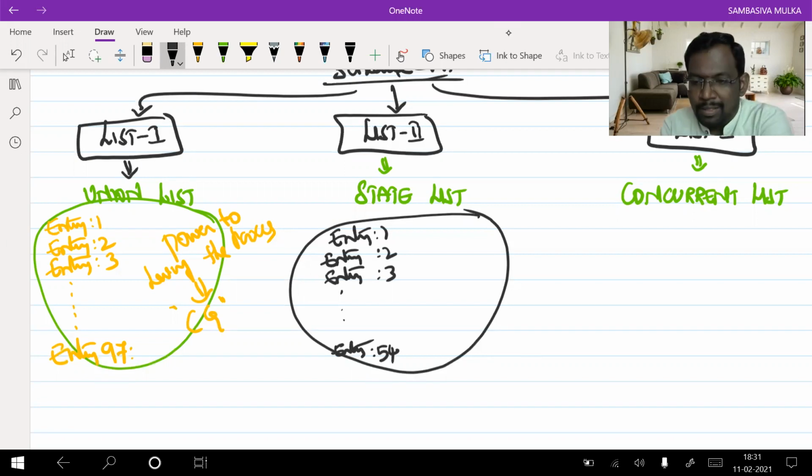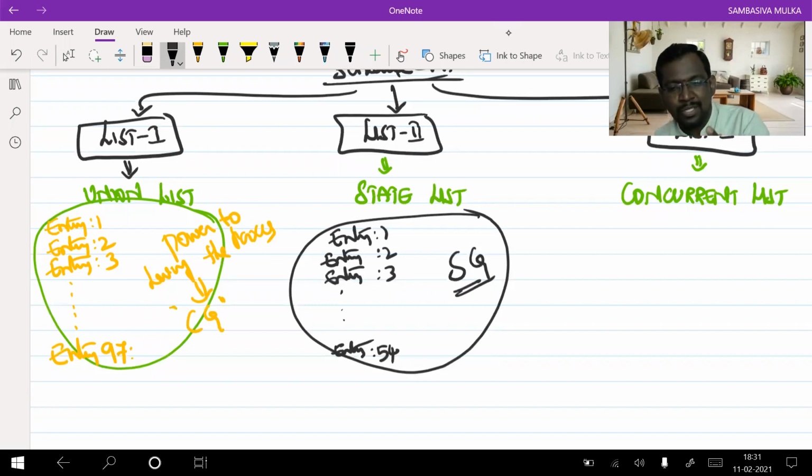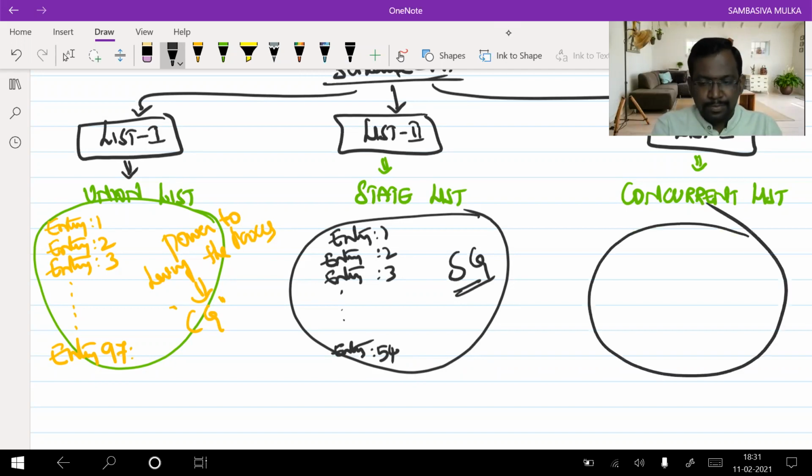And on all these matters, it is the exclusive power of the state government to levy the taxes. So list 2, state list: on the matters prescribed in list 2, it is the exclusive power of the state government to levy the taxes. Now coming to the concurrent list.